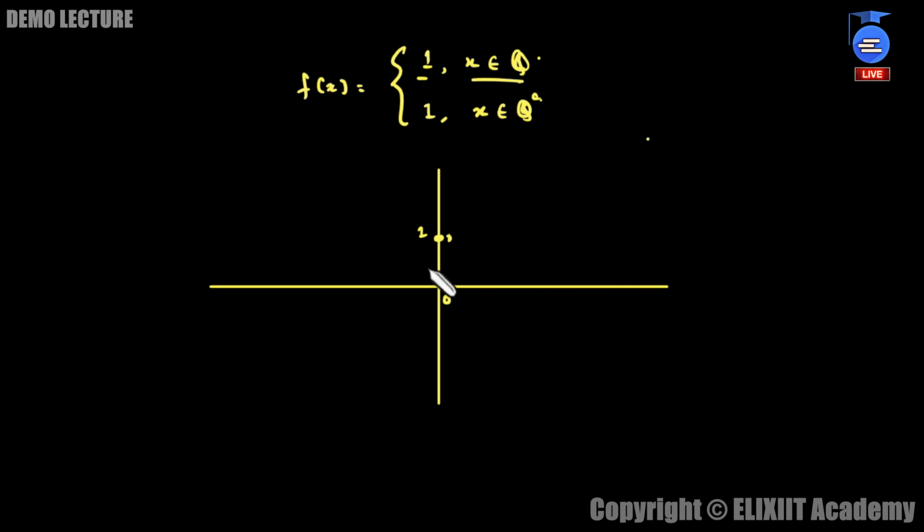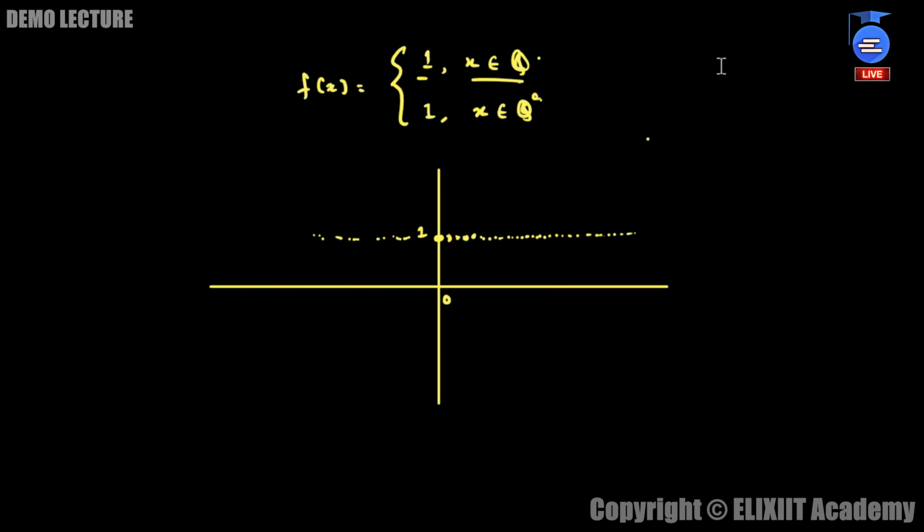Now, the moment you take the next rational number, the function value is still at 1. Similarly, for the next irrational number, the function value will still be at 1. So likewise, this will create such points, and ultimately you will end up creating a line like this. There will be infinitely many such points, and this will create a line which is y is equal to 1.